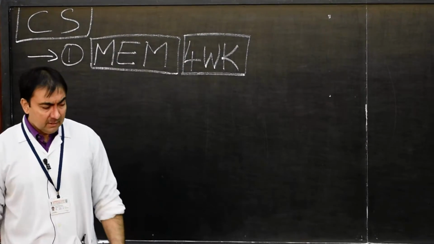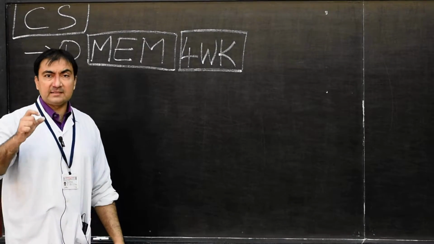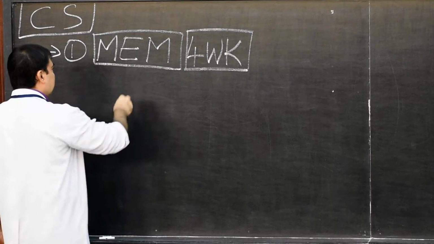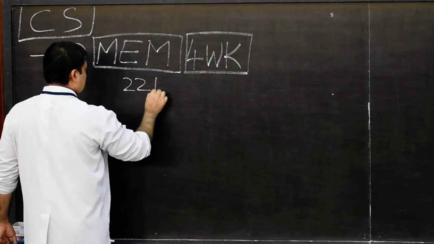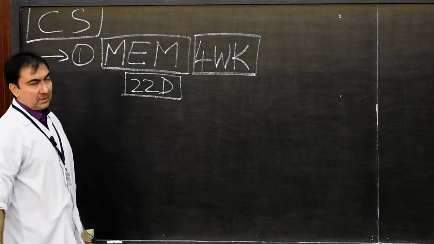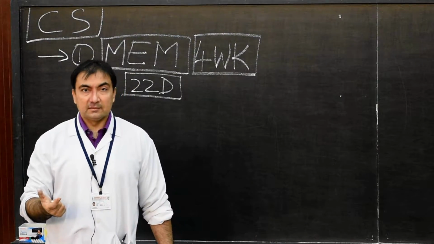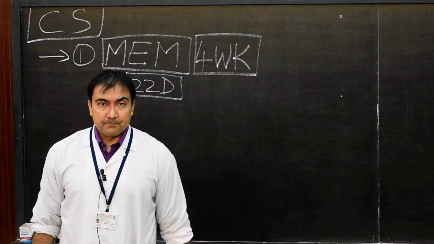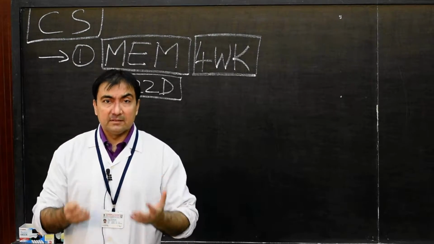Remember the timeline: the heart starts beating on day 22. On the 22nd day, the heart will start pumping, and by the 24th day, the entire blood will start its circulation in the form of cardiovascular circulation.